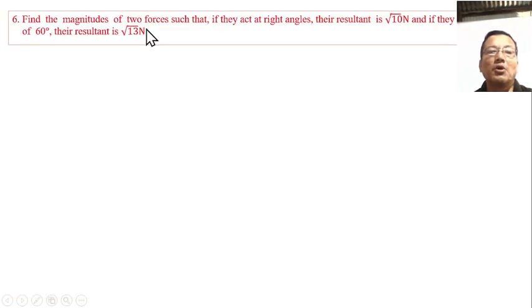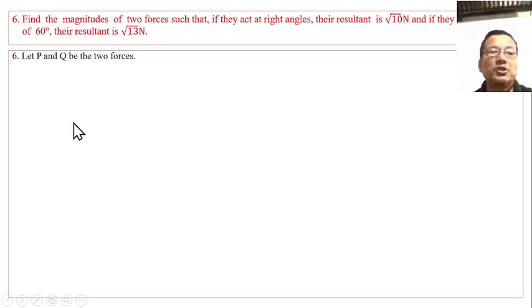Find the magnitudes of the two forces such that if they act at right angles, their resultant is square root of 10 newtons, and if they act at an angle of 60 degrees, their resultant is square root of 13 newtons.